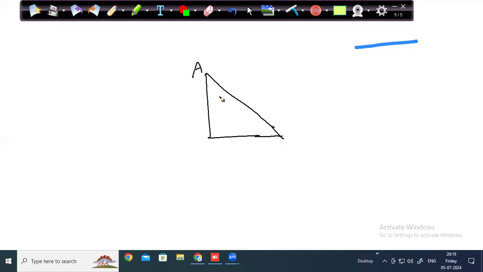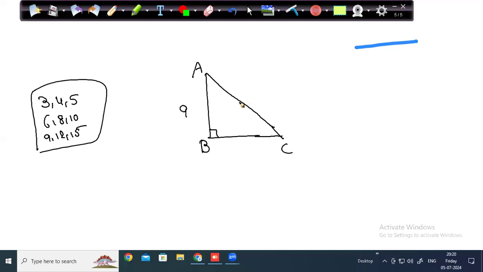So when I have a basic, suppose I have a triangle ABC with angle B as 90 degrees. Since it is a right angle triangle, I always advise my students to know Pythagorean triplets, means the sides of the right angle triangle, which are 3, 4, 5, 6, 8, 10, 9, 12, 15. If you know one side is 9, other side is 15, so the other side will be 12. If one side is 6, other side is 8, then the third side would be 10.